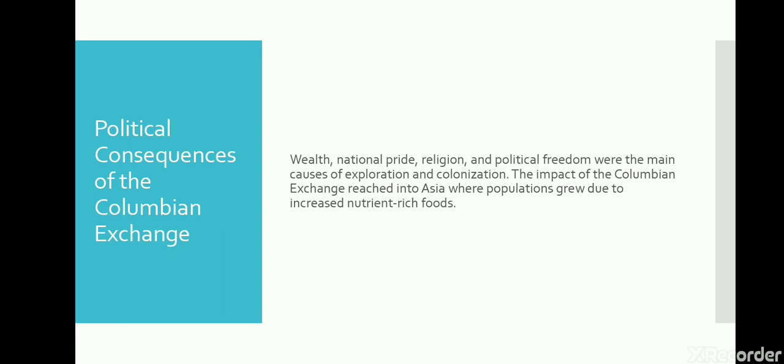Political consequences of the Columbian Exchange. Wealth, national pride, religion, and political freedom were the main causes of exploration and colonization. The impact of the Columbian Exchange reached into Asia, where populations grew due to increased nutrient-rich foods.